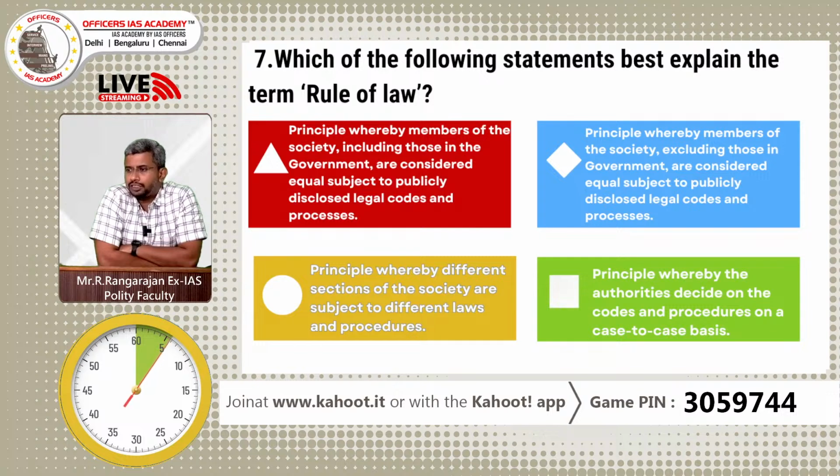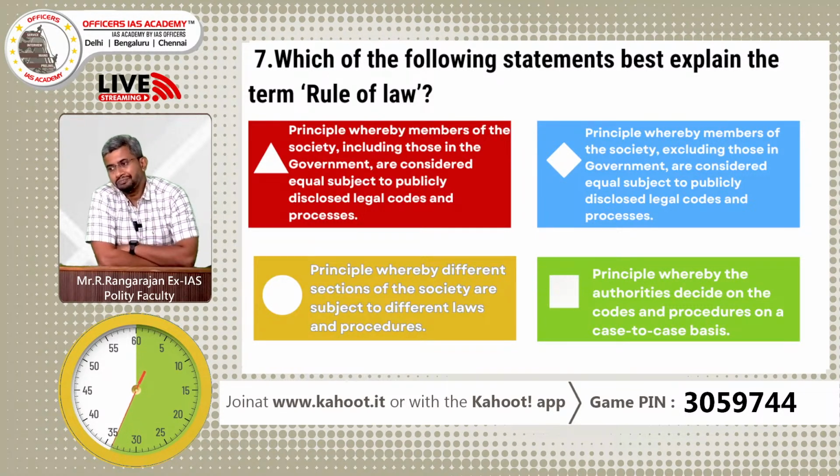Which of the following statements best explain the term rule of law? One: Principle whereby members of society, including those in government, are considered equal, subject to publicly disclosed legal codes and processes. Two: Principle whereby members of the society, excluding those in government, are considered equal. Three: Principle whereby different sections of society are subjected to different laws and procedures. Four: Principle whereby the authorities decide on the codes and procedures on a case-by-case basis.